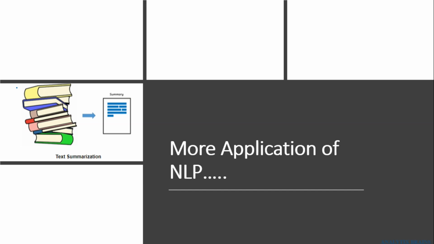Instead, NLP provides very good text summarization applications. They have different algorithms that analyze the complete text and give the best set of lines or summary extracted from multiple documents.